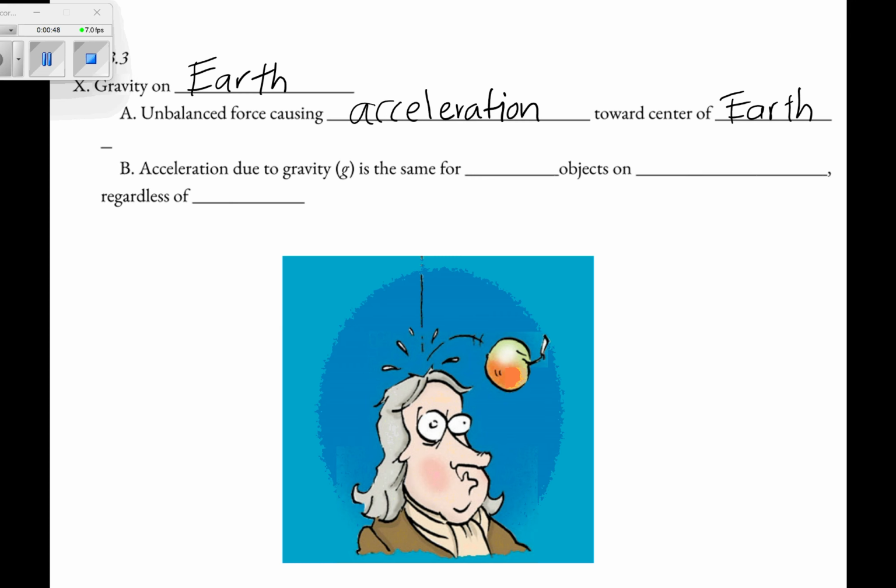Okay? So the acceleration due to gravity, which we use this little g to think about, is the same for all objects as long as we're all on Earth. We're all accelerating at the same rate because of gravity towards the center of Earth, regardless of our mass. And this is where weight and mass are a little bit different, right? Weight and mass are different